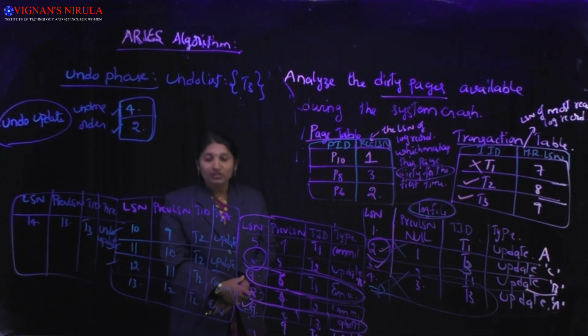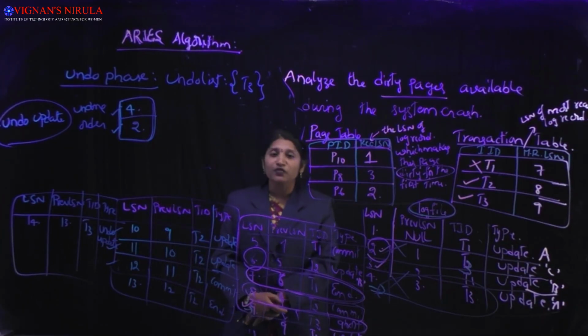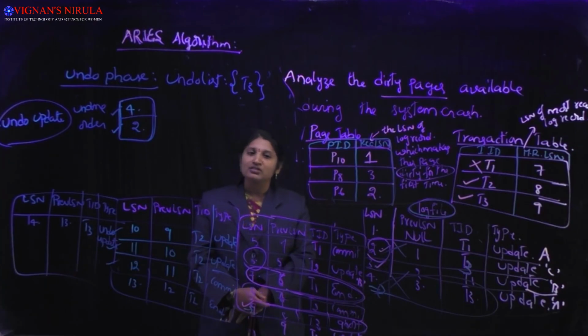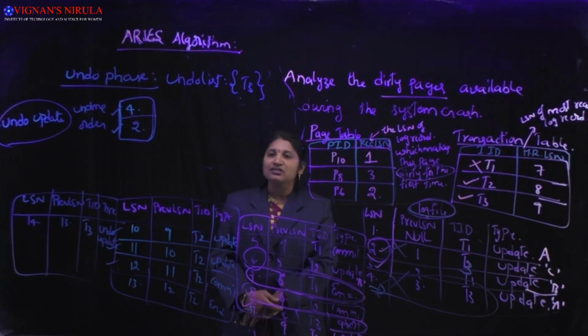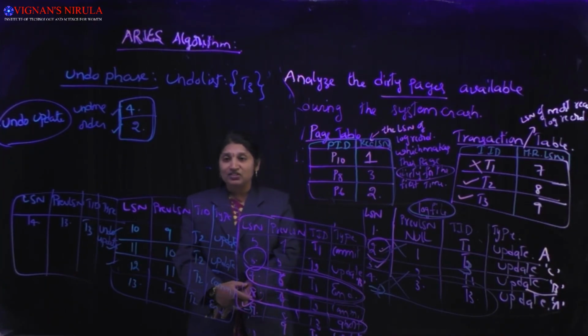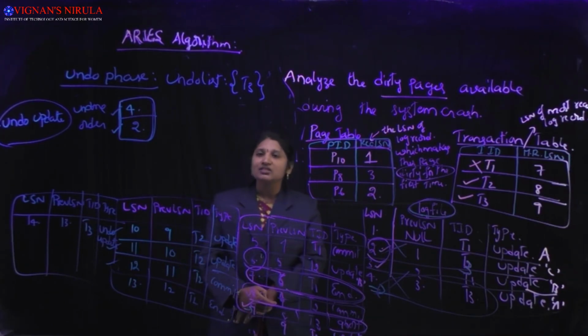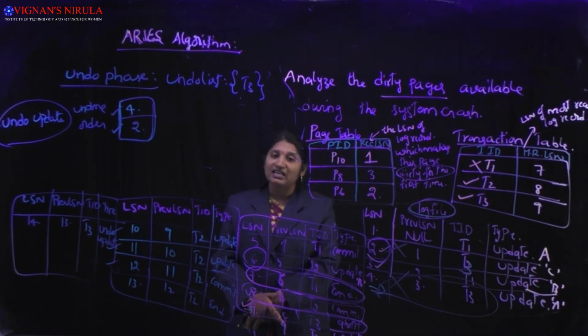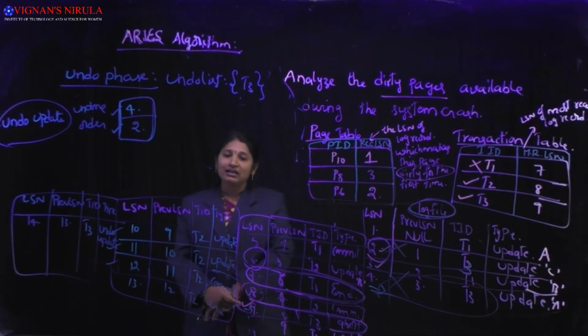We'll conclude the Aries algorithm consisting of 3 phases. The first phase is the analysis phase, which identifies the committed transactions, the uncommitted transactions and the dirty pages available at the point of time of system crash, and it gives the undo list and redo list.